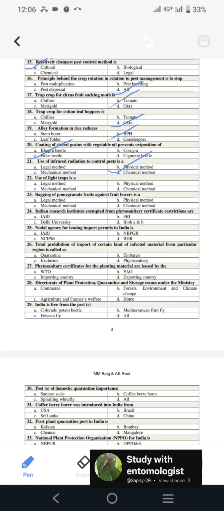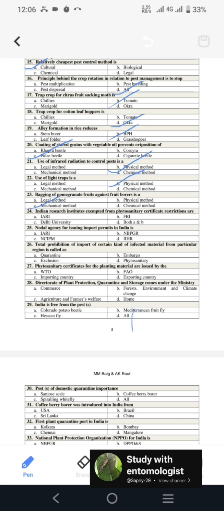Then it is a very important question, and they ask this multiple times: use of light trap is which type of method, legal, physical, mechanical or chemical. In the refresher you will find that light traps are under the physical method, so it will be under the physical only. Then bagging of pomegranate fruit against fruit borer is a type of mechanical method.